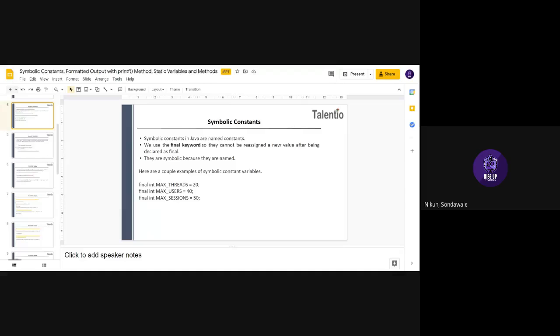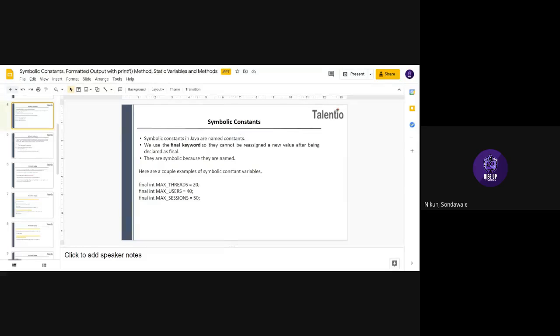The naming system is similar: we cannot use any special character except underscore, and there should be no space between words. So remember: always use the final keyword so the compiler knows it is a constant, and give the name in uppercase with no spaces.